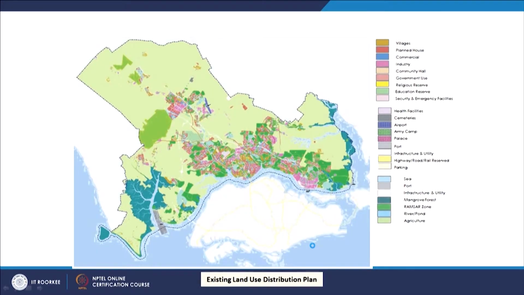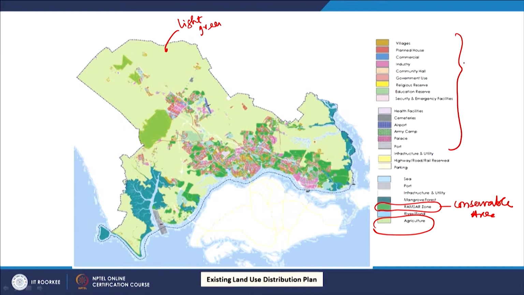So, this is the detailed plan of the Iskandar region. Now, here you can see there are colors like light green. This light green shows the existing agriculture, the dark green shows the conservable area, which is the Ramsar zone, and the remaining is the urbanized area where they have already developed either cities or villages.